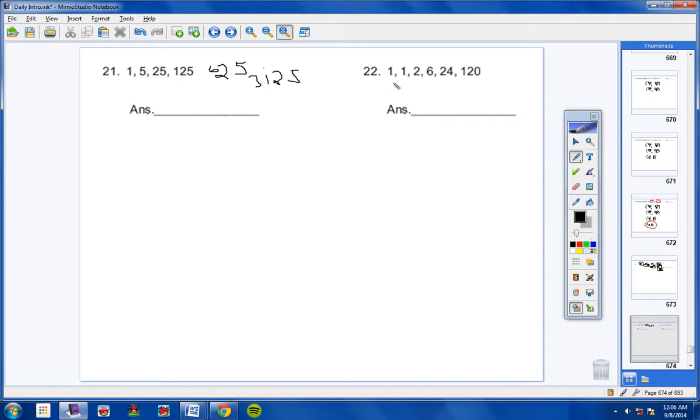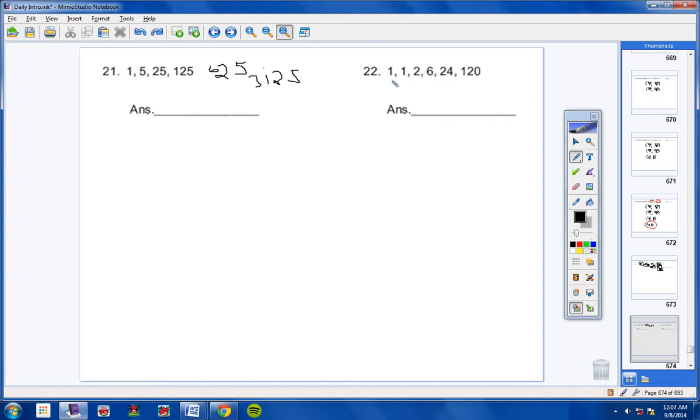Now here it's interesting. I start with 1, and then I have a 1, then a 2, then a 6. So I'm thinking, hold it. The only way to go from 1 to 1 would be to add 0. Not the only way, but one of the ways is to add 0. And that doesn't make sense because I don't keep adding 0. Well, another way to do it would be multiply.